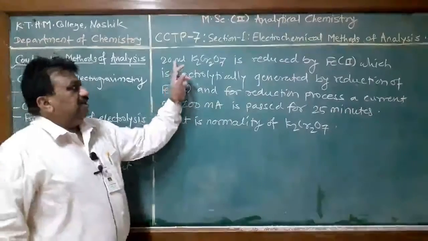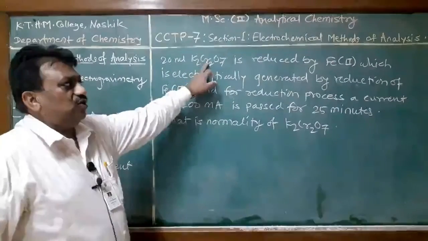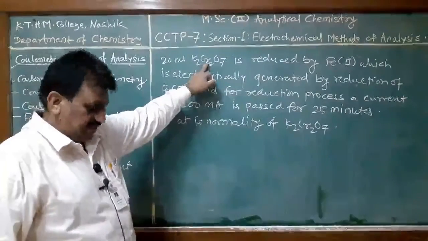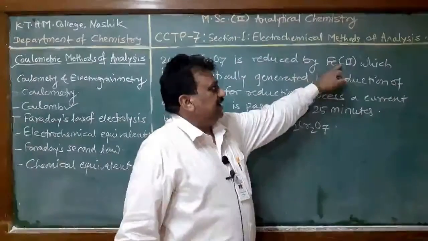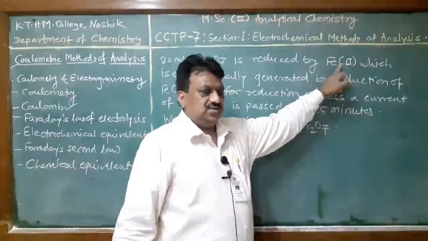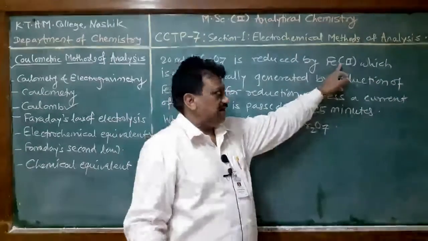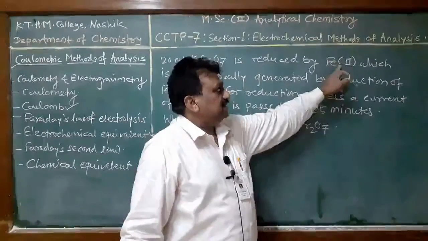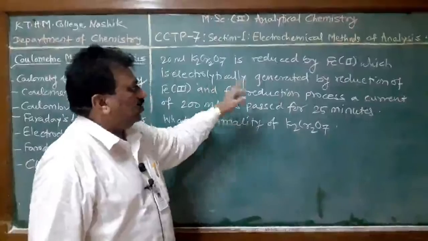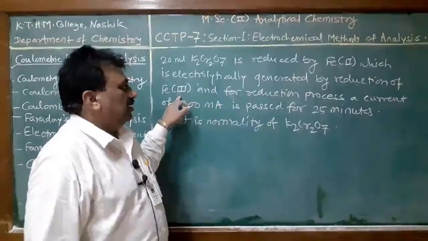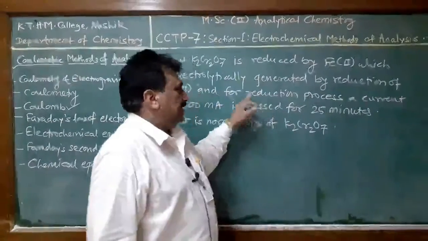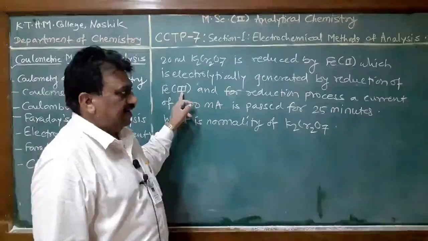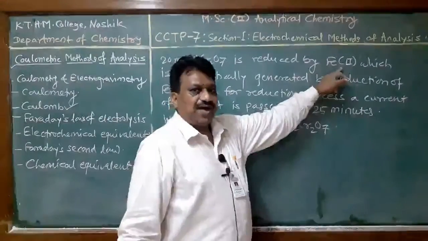Now in this case, potassium dichromate is an oxidizing reagent. It easily reacts with iron second, so that iron second is converted to iron third. But this iron second is generated electrolytically in the solution by a reduction process. Here reduction of iron third is carried out for generation of iron second.